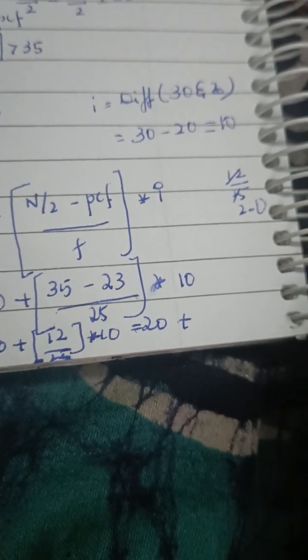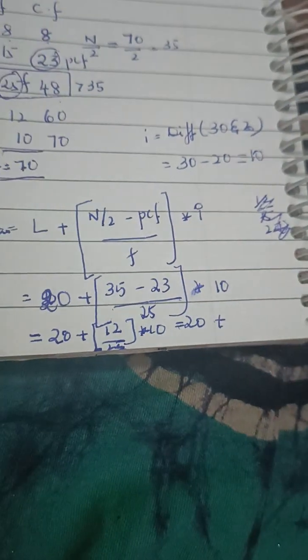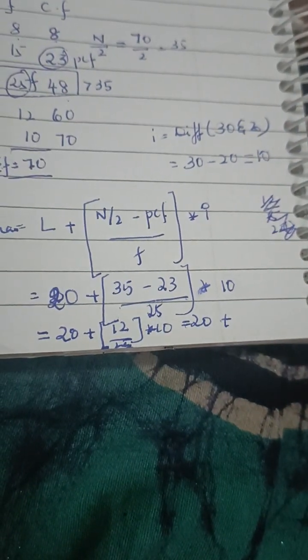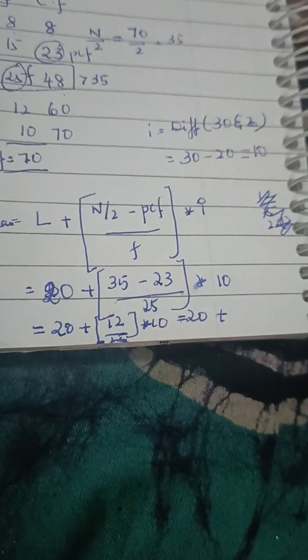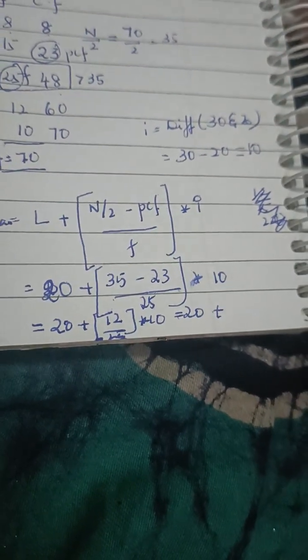My daughter has got her mobile. We'll do the calculation with the calculator. Thank you so much for the calculator. Okay, let's see.